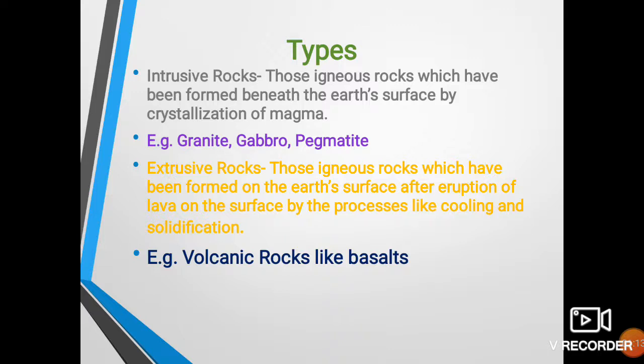Then another category is extrusive rocks, those igneous rocks which are formed on the earth's surface by the eruption of lava. They get cooled and solidify, giving rise to a new rock type called volcanic rock, like basalt. In Marathi we call it Kala Pashan. It is a volcanic rock. So these are two broad categories, and the structures or forms depend on this mode of formation, whether the rock is intrusive or extrusive.